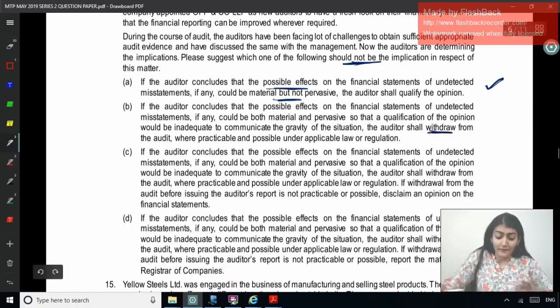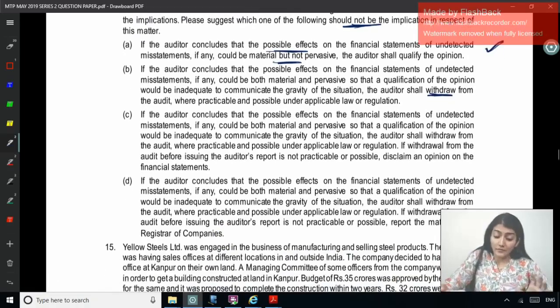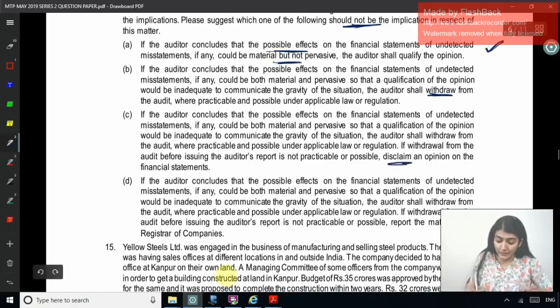Okay. If the auditor concludes that a possible effect on the financial statements of undetected misstatements could be material and pervasive, so that a qualification would be inadequate, the auditor shall withdraw from the engagement. If withdrawal from the audit before issuing the report is not practicable or possible, then disclaim an opinion on the financial statements. So it seems okay, either withdraw or disclaim.